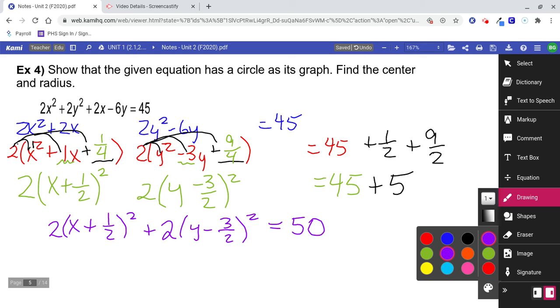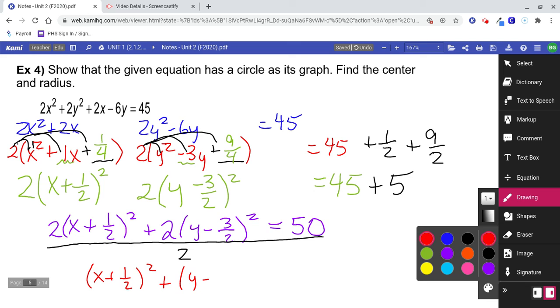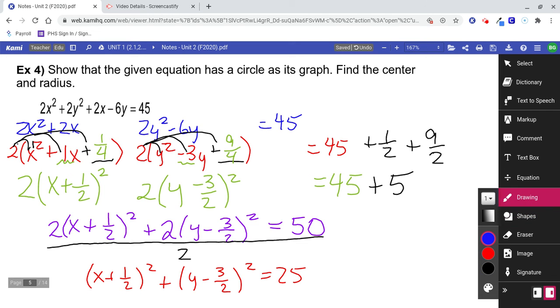But guess what? I can divide everything by 2 and get rid of those 2's in the front. I don't want those 2's in the front. So if you think about it, we can divide everything by 2 and get x plus 1/2 squared plus y minus 3/2 squared equals 25. This is a circle, okay?